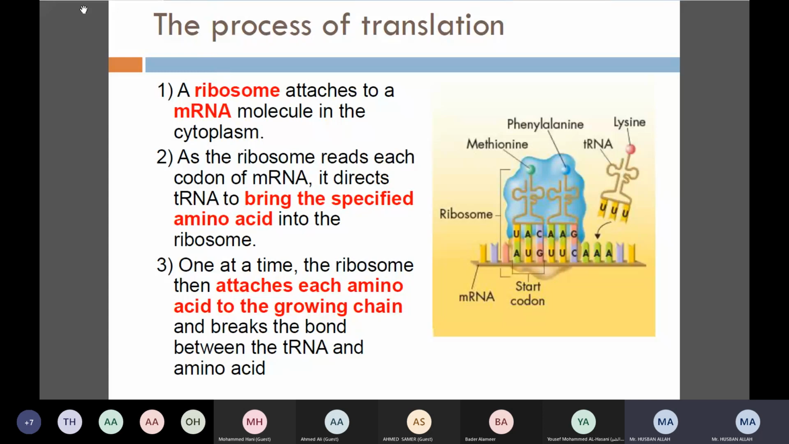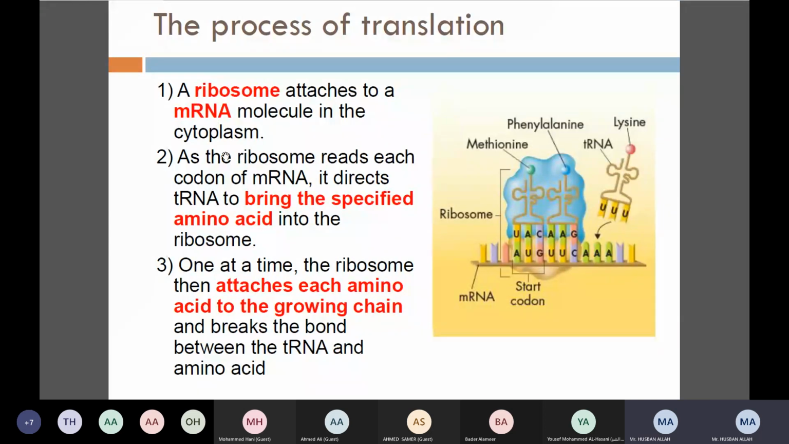Everyone needs to know. The first step here is a ribosome attached to the messenger RNA molecules in the cytoplasm, right? So that is ribosomes which is going to attach to what? To the messenger RNA in the cytoplasm, right? Not in the nucleus, outside the nucleus, in the cytoplasm.